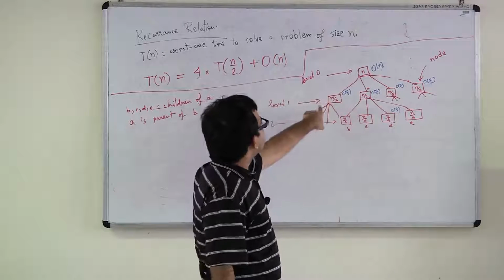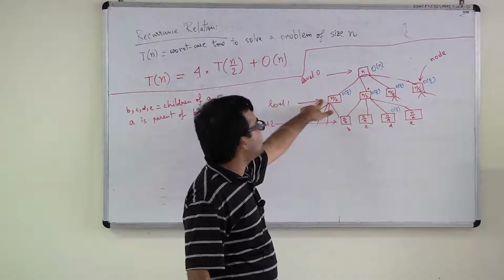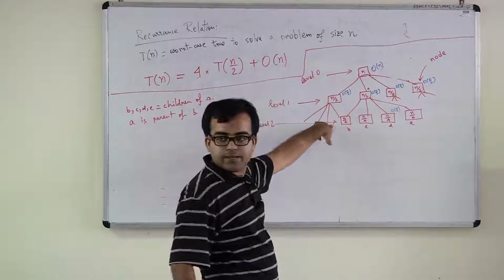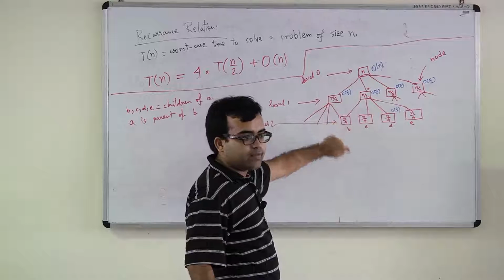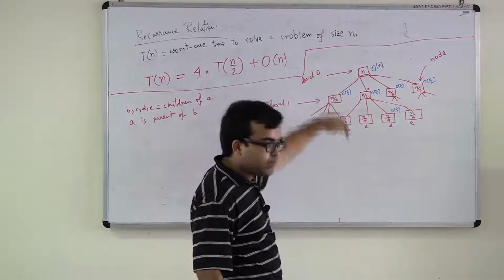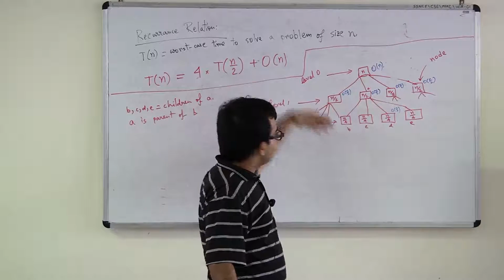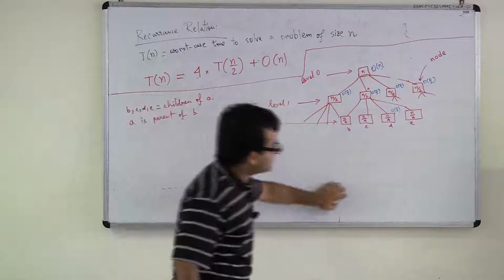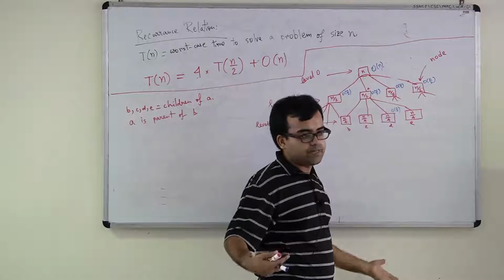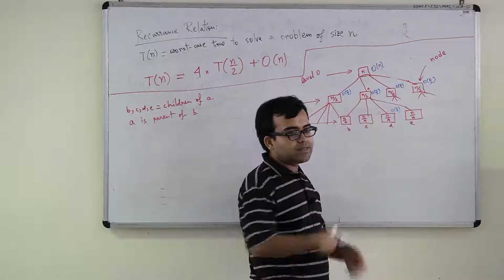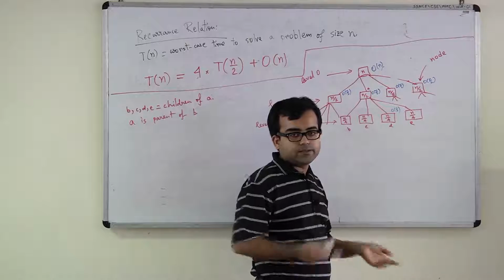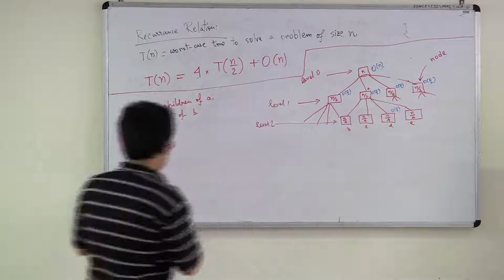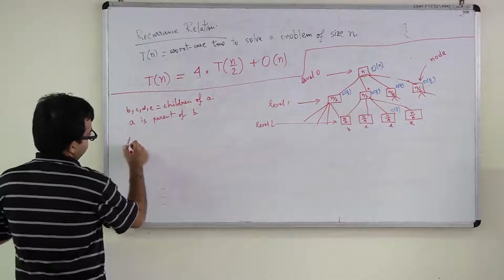Because what is the size of the subproblem at level 1? N by 2. At level 2? N by 4. In level 3, it's going to be N by 8. Then N by 16. So, after you go log N levels, each of the subproblems will become of size 1. It is as if you are just multiplying two 1-bit integers. Then there is nothing to do, so that node will not have any more children. So, there will be log N levels in this tree.